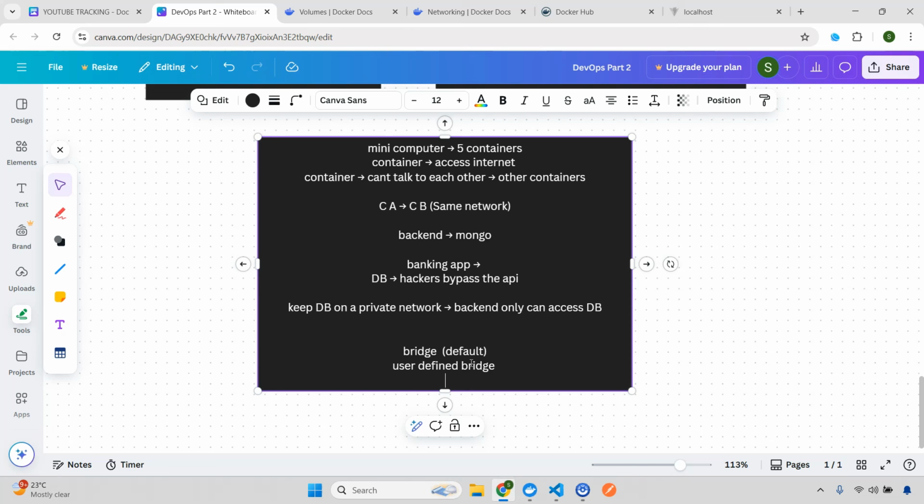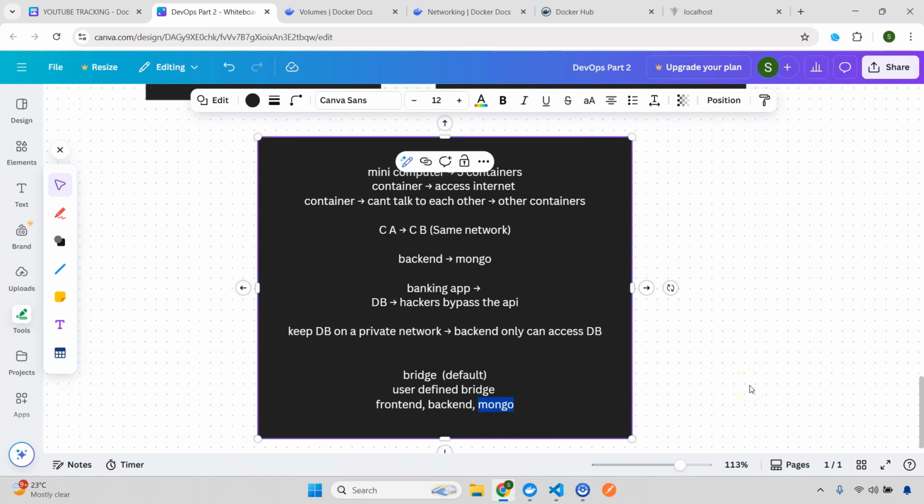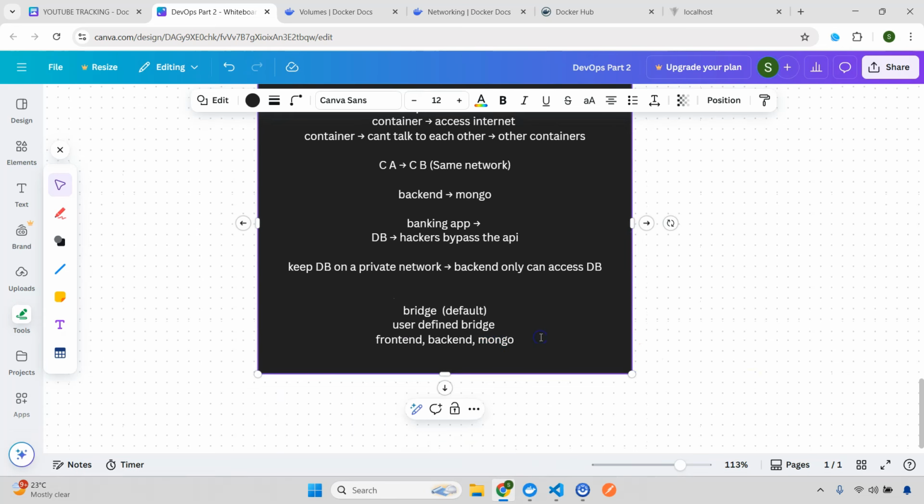So I'll give that example. Let's say you have a front-end container, then you have a backend container, then you have a Mongo container, and so on. Now the front-end can talk to the backend container by the backend name, and the backend can talk to the Mongo container by the Mongo name, because this is the name. So by the name you are communicating with each and every container. Then you have the host network, then you have none. None means you are not defining any network at all.